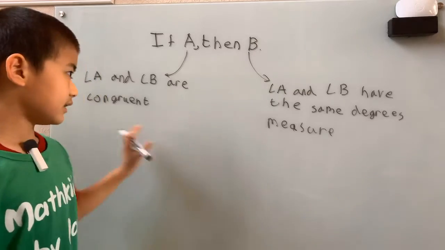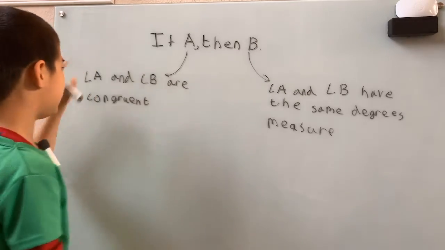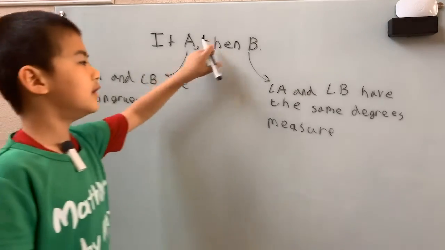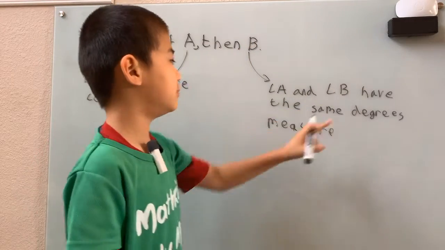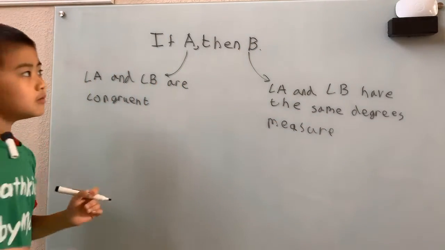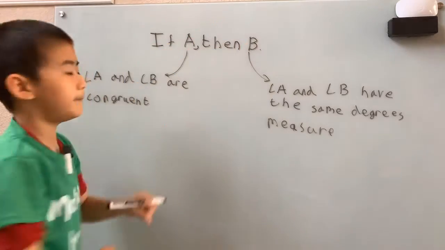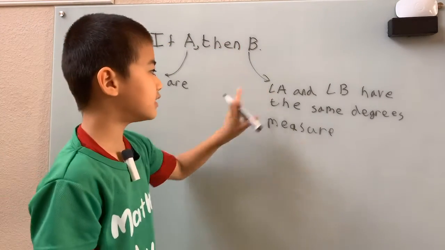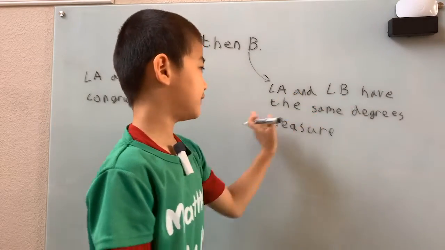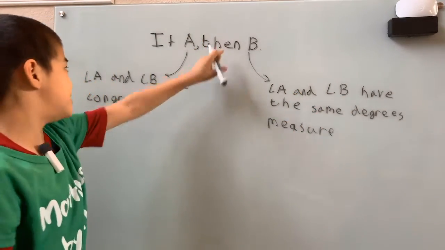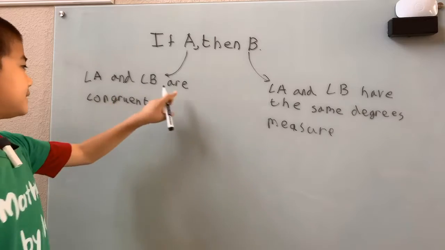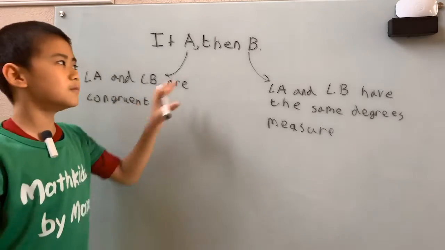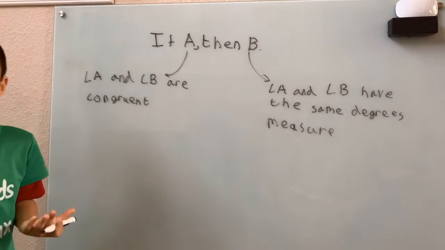Now, say we take the converse of: if angle A and angle B are congruent, then angle A and angle B have the same degrees measure. Well, what we do is we just flip B and A around. Then we get: if angle A and angle B have the same degrees measure, then angle A and angle B are congruent. Now, we gotta prove if this is true or false, and it's the same thing.